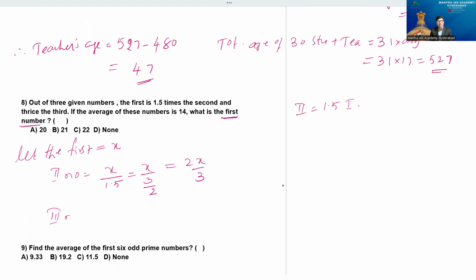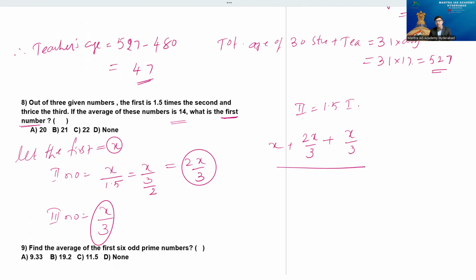And the third number is in the same style, because we're comparing with the first number. And thrice the third, how is it going to be? So it is 1/3 of it. Now the first number is x, beta, the second number is 2x by 3, and the third number will be x by 3. So what is the story in this case? Average is 14 implies x plus 2x by 3 plus x by 3 is the total, divided by the number of numbers, which is 3, equals 14.